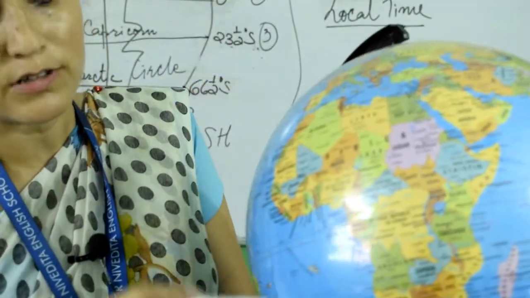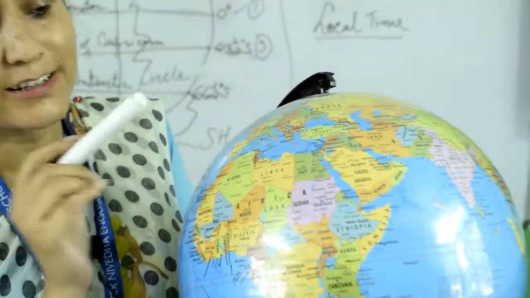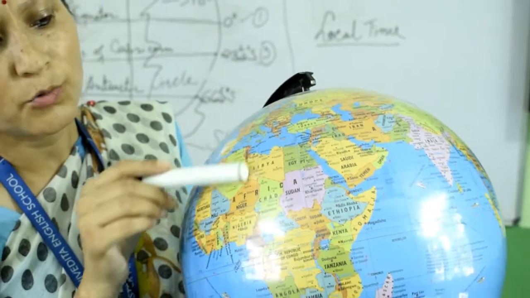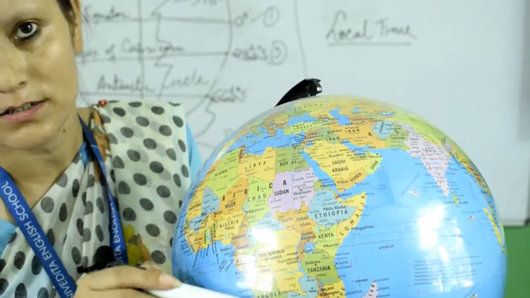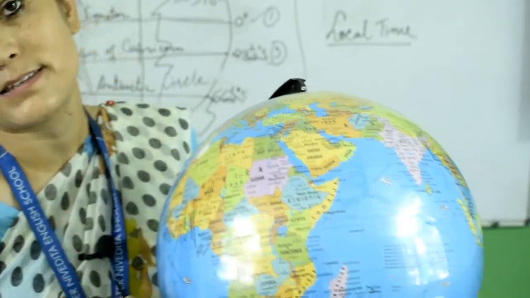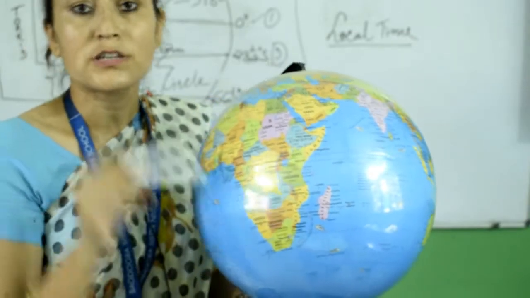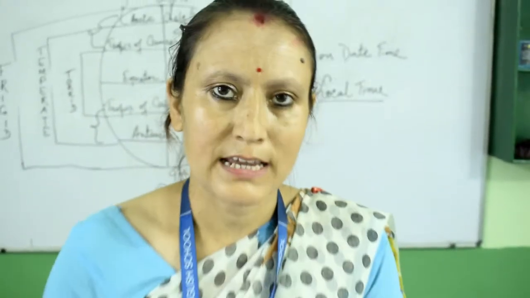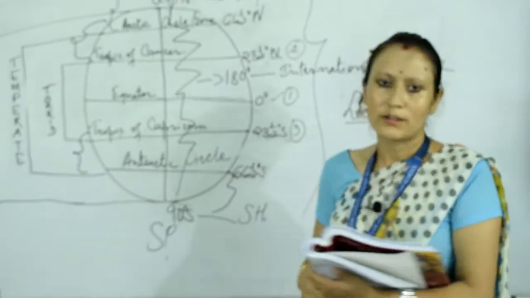Longitude, this is the longitude, right? These vertical lines. If you see clearly, in these longitudes there are so many places situated, right? All these places which lie on the same meridian of longitude have the same time. Clear? They have the same time, and this is known as the local time.